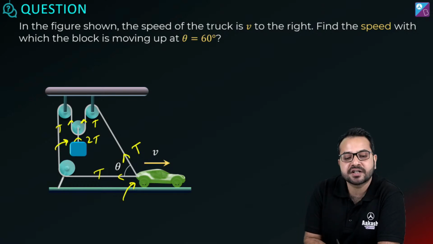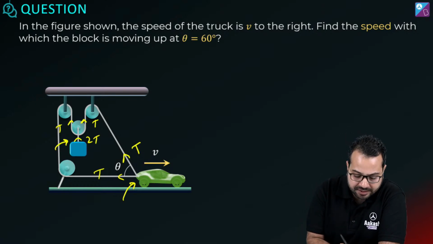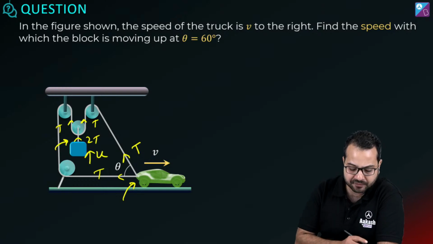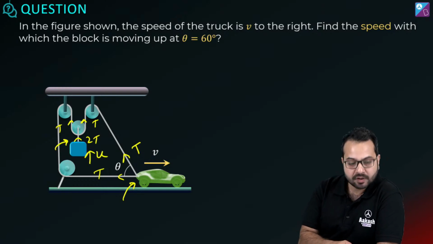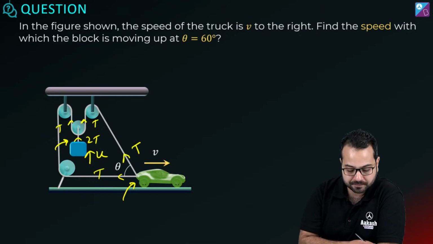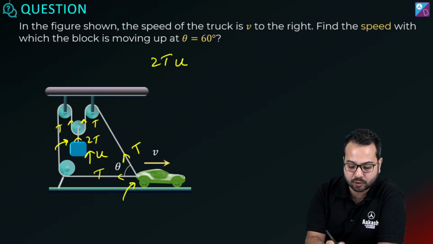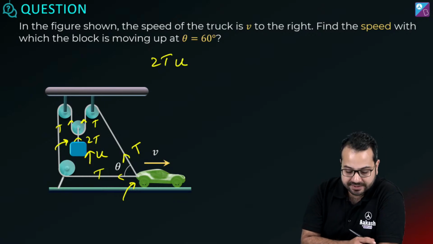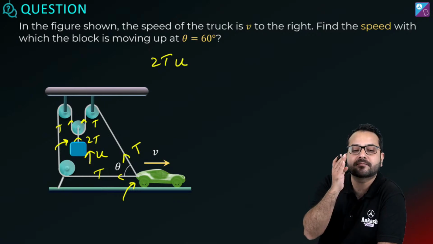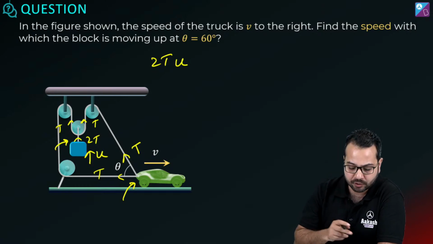So this car is moving with a speed v. So we can assume that this block is moving up with a speed u. Car is moving with a speed v. Block is moving up with a speed u. So what is the work done on the block? Now there is a tension 2t upwards. So this is going to become plus 2t into u. Correct? There's a tension which is acting upwards, 2t, and the displacement is also up, so 2t into u.